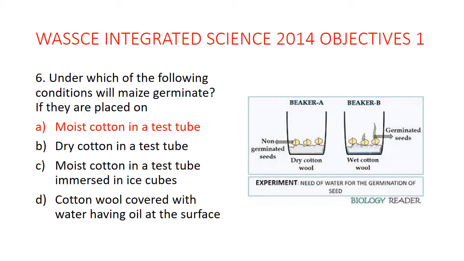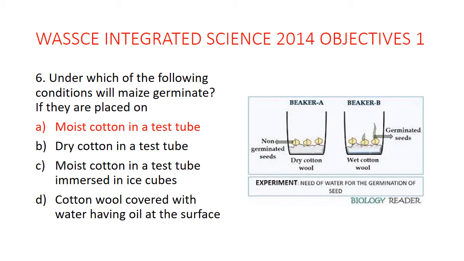A viable seed is a seed that will germinate if all other factors are there. So if you have a seed, you give it water, oxygen, and a suitable temperature, and it does not germinate, then it's not a viable seed. So a viable seed is a seed that will germinate when all the conditions are present.